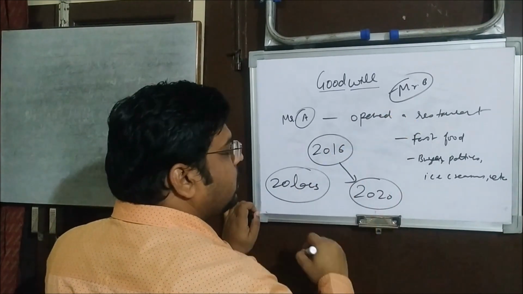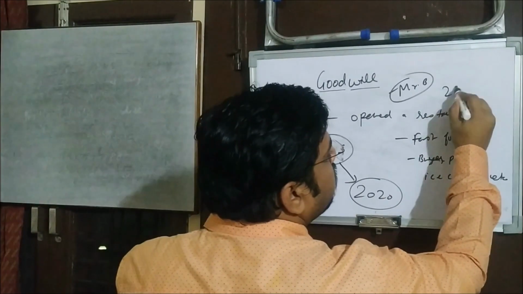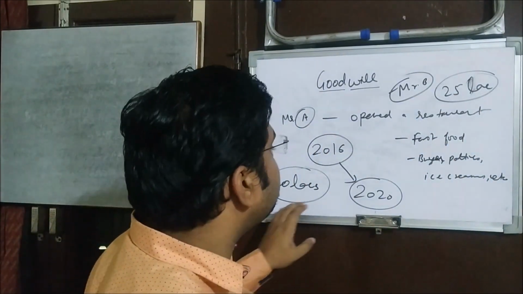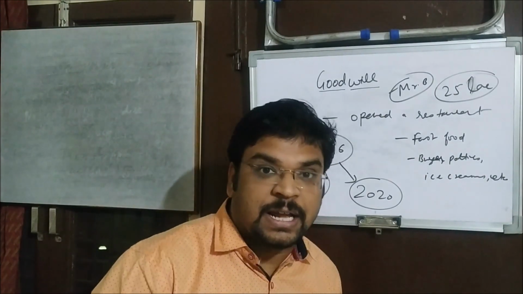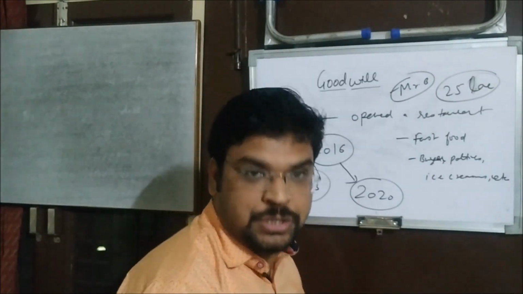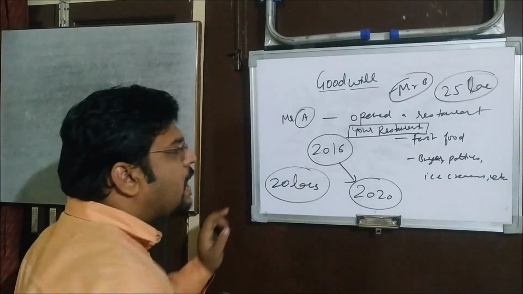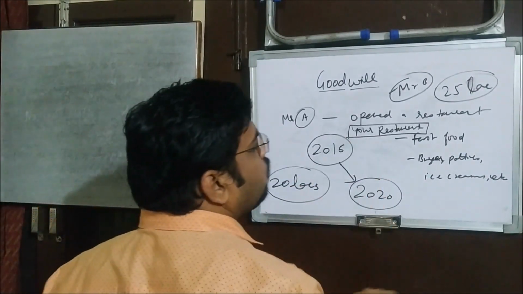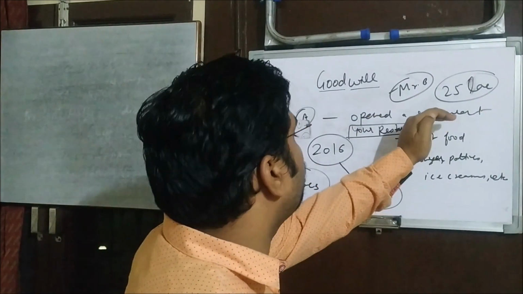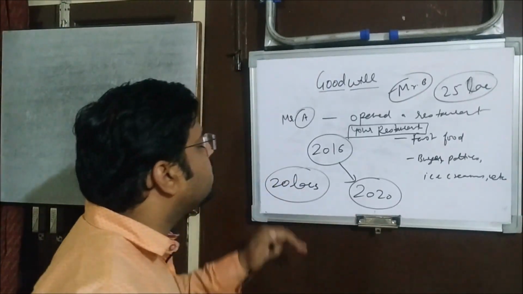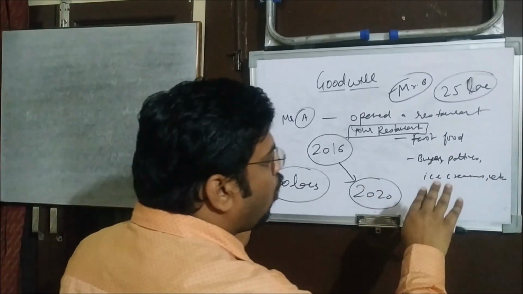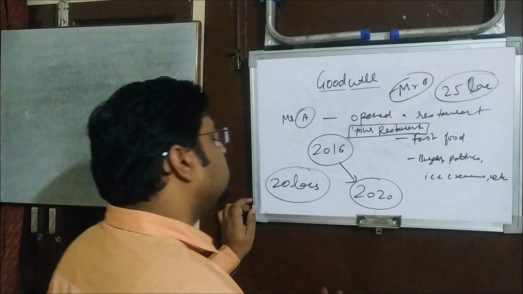Okay, but B is ready to give him 25 lakh because B knows that 20 lakh is the value of the property which is there. And what about the name that A has established? Say for example he opened the restaurant by the name of Your Restaurant. So when Mr. B is going to purchase the business of Mr. A, then he knows the value of the infrastructure and property is 20 lakh.